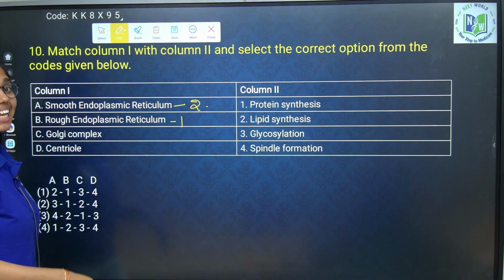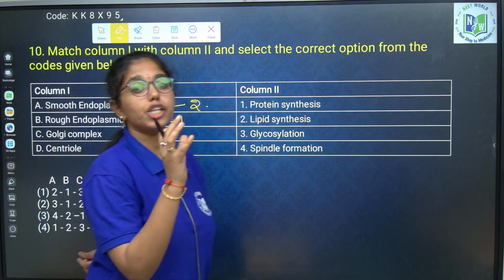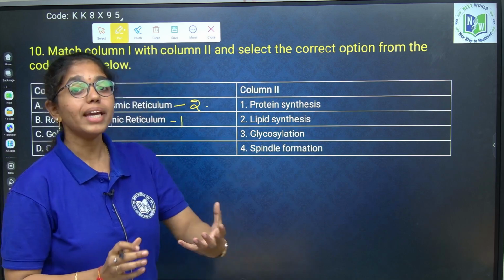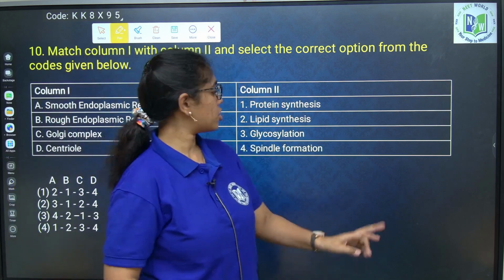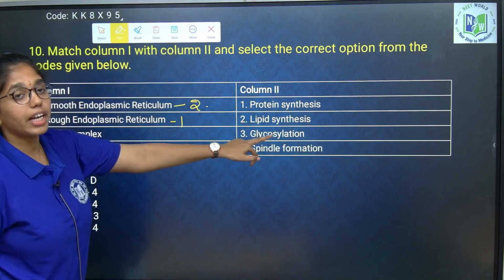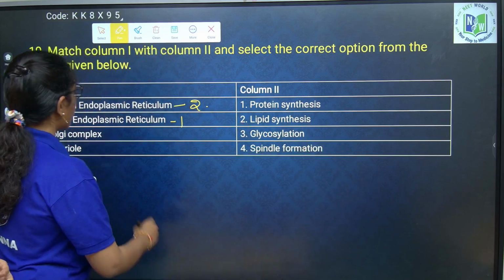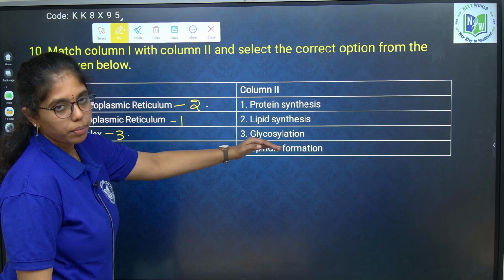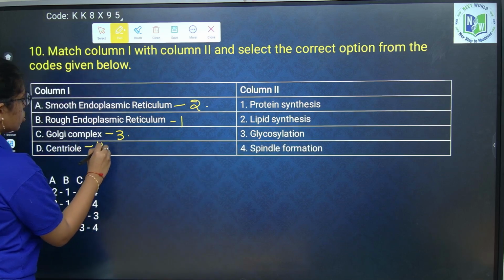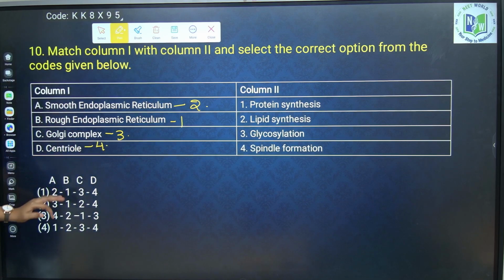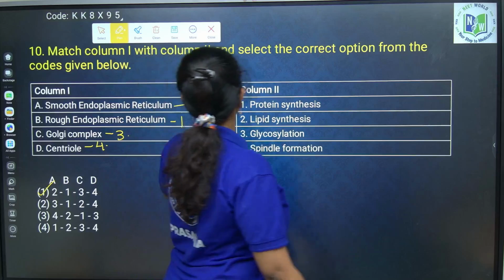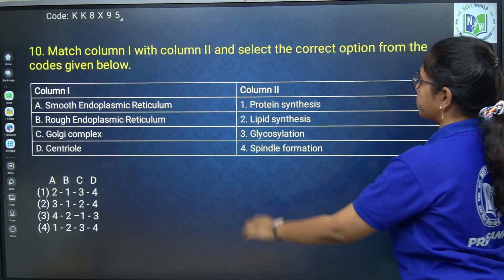Golgi complex, glycosylation, which means addition of glucose or sugar molecules to proteins and lipids, forming glycoproteins and glycolipids. So, Golgi complex is related with what function, ma? Glycosylation. 3. Next, centriole, spindle formation, we already know that. So, what is the correct answer? 2, 1, 3, 4. Option 1. Now, next question.